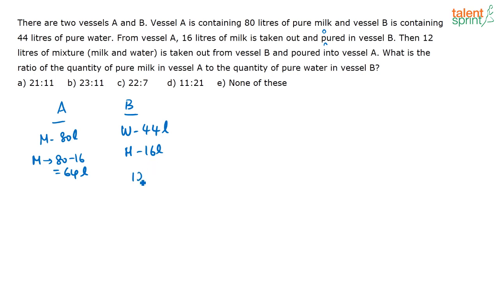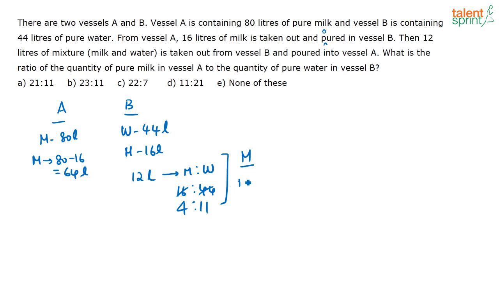See, if I am taking out 12 liters of this mixture where milk and water are in the ratio 16:44, in this how much milk is going to be there and how much water is going to be there? We need to know, correct? So if I am taking 12 liters of this mixture, the amount of milk is nothing but 12 into, see, 16:44, you can write it as 4:11, correct?